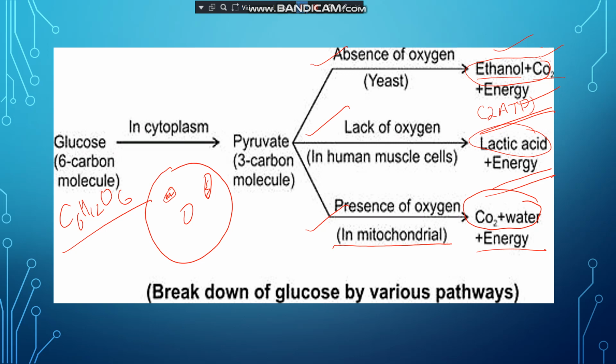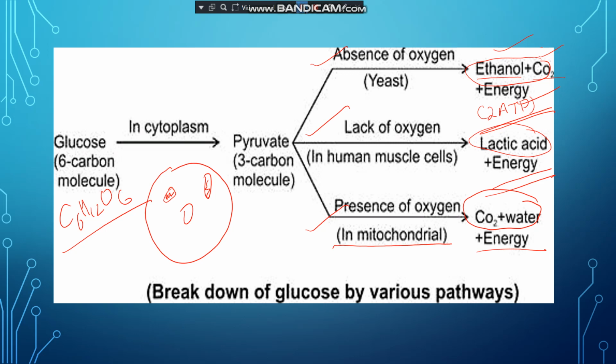The second one is that in aerobic respiration the products are carbon dioxide and water. In anaerobic respiration the products are ethanol and carbon dioxide, or lactic acid. In aerobic respiration, more energy is released. In anaerobic respiration, less energy is released.